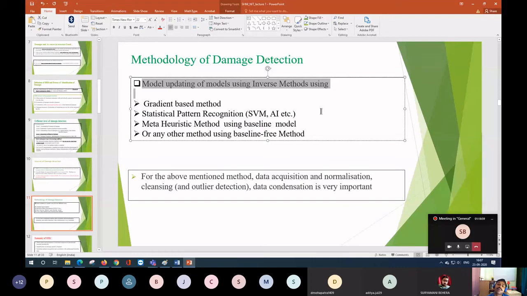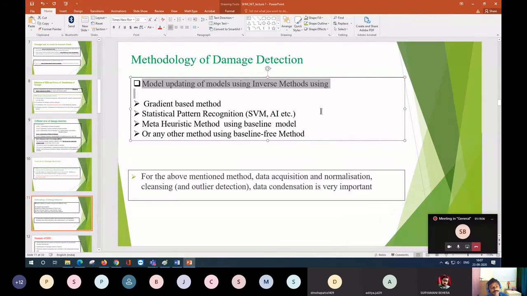So the total response will be maybe 2000, 5000, 50,000 like that. Okay, you will have a lot of responses, and from there you will try to get a pattern. Now suppose you have a similar model and you only know the response of a damage model. Since we have 50,000 data, from there you can have a pattern, and from this data you try to fit the 50,000 models and judge at which damage model it is fitting. Since I already have 50,000 data and you are giving one data, from there you can detect it.